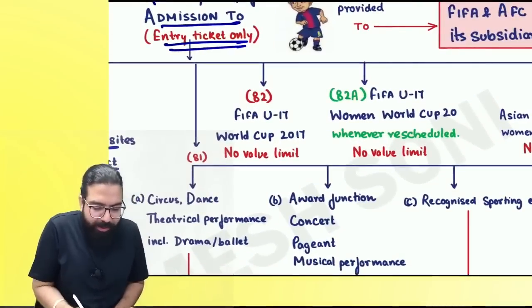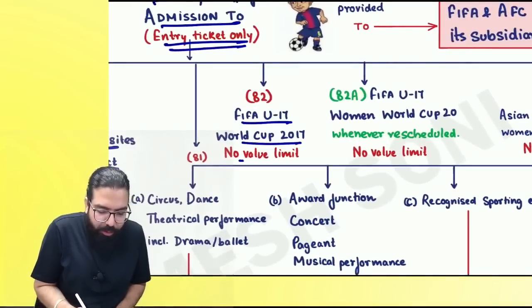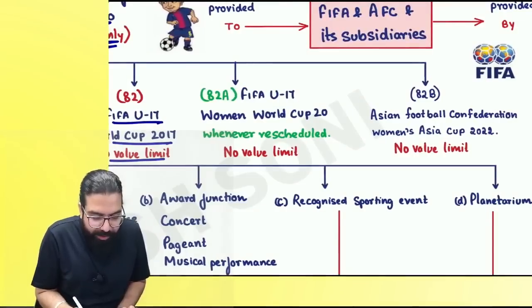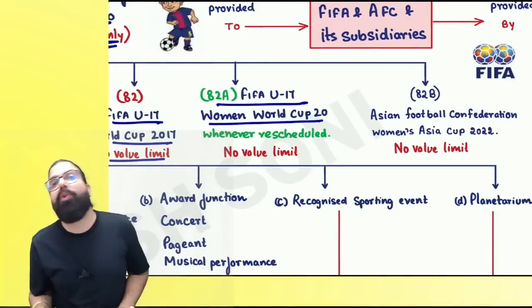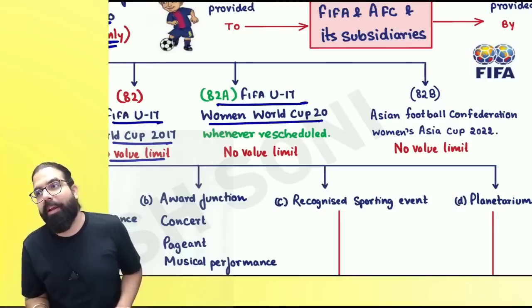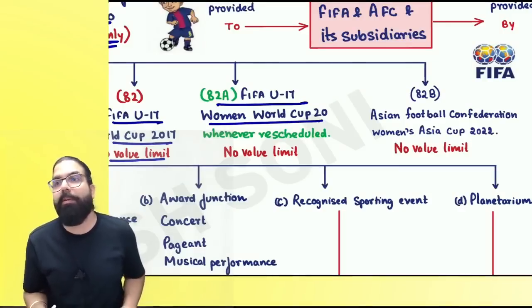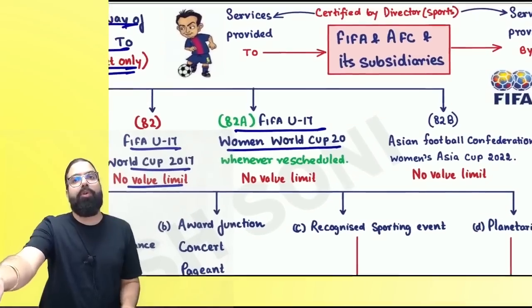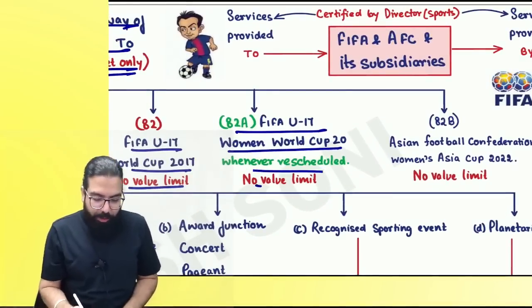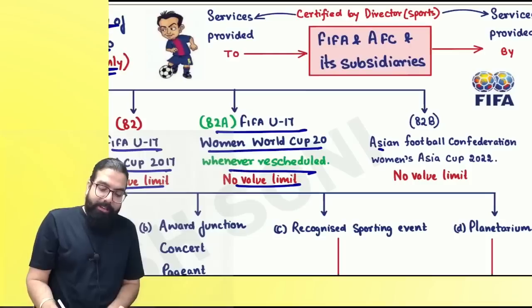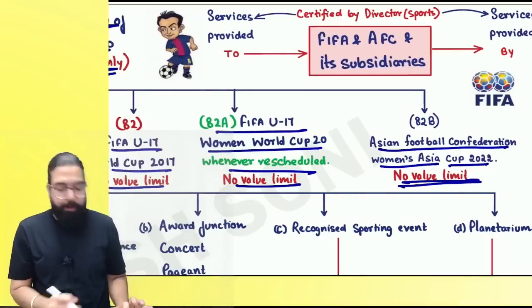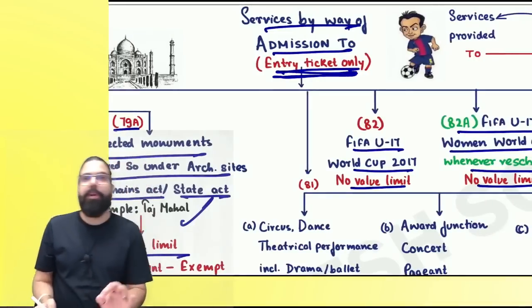The next one over here is FIFA Under 17 World Cup 2017. When the entry tickets were sold, there was no GST. FIFA Under 17 Women World Cup 2020. Baba, in 2020 COVID came and hence this could not happen. So they went ahead with an amendment. Whenever it is rescheduled, the entry ticket which will be sold will be exempted. The next one over here is the Asian Football Confederation Women's Asia Cup 2022. When the tickets are sold, there will be no GST. Baba, I'm talking about entry tickets only as of now. Can I go ahead, everyone?